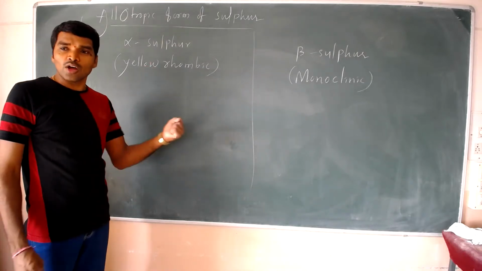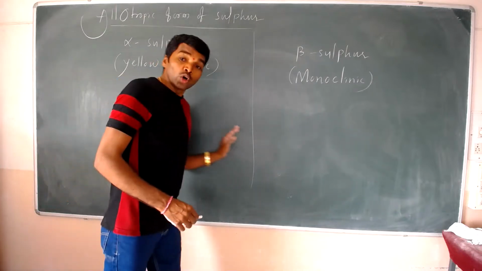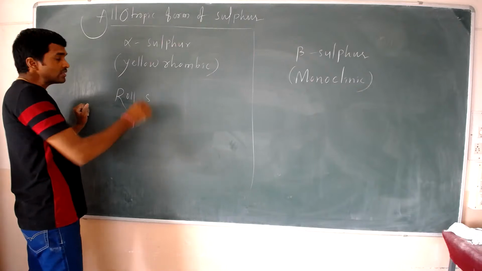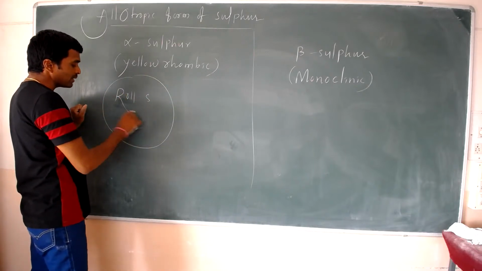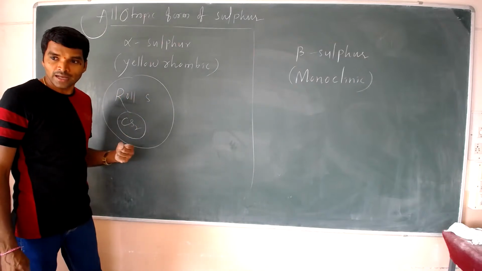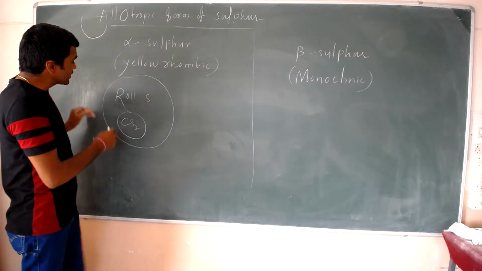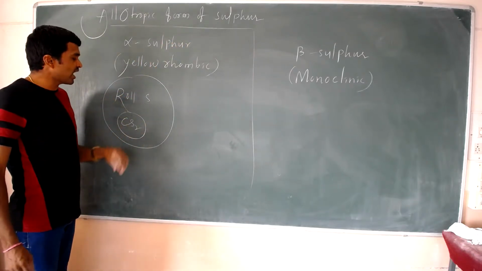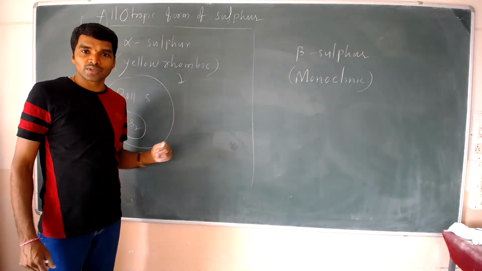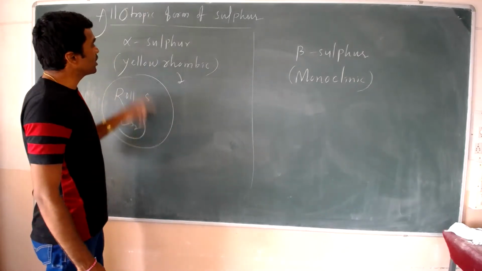Alpha sulfur we prepare as follows. You take roll sulfur and dissolve it in carbon disulfide, and then evaporate the carbon disulfide. Then you get wonderful crystals of yellow rhombic sulfur, or alpha sulfur. This alpha sulfur is yellow in color, that's why it is called yellow rhombic sulfur.